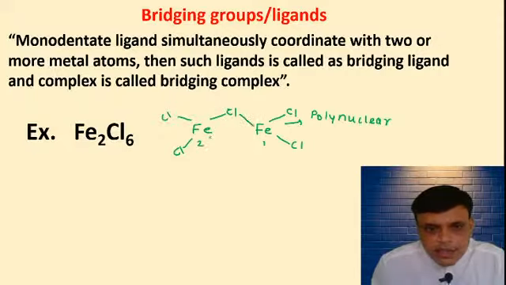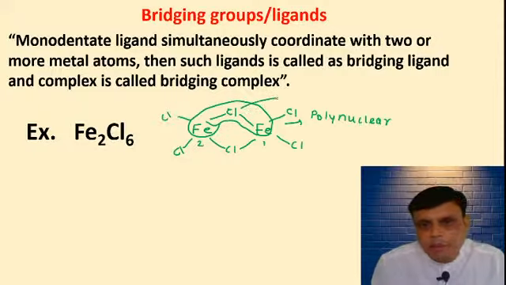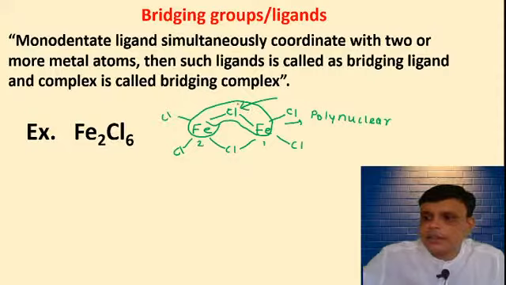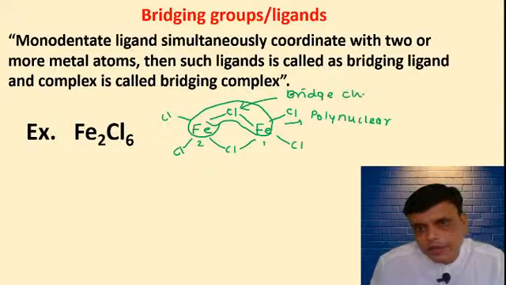2 chlorides are here. And these 2 chlorides are bridged between these 2 iron atoms. So it is called a bridged chloride.